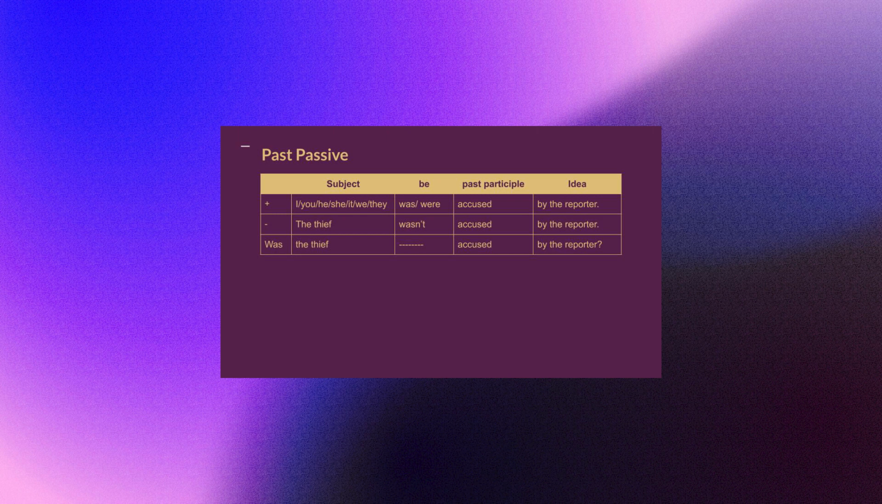As you can see, past passive is very similar to the present passive. You just need to change the verb to be. Instead of saying am, are, is, we're going to use was or were, and the negatives wasn't. Some examples here. They were accused by the reporter. The thief wasn't accused by the reporter, or was the thief accused by the reporter? Remember, you need to change also the verb to be to the beginning when you ask questions.